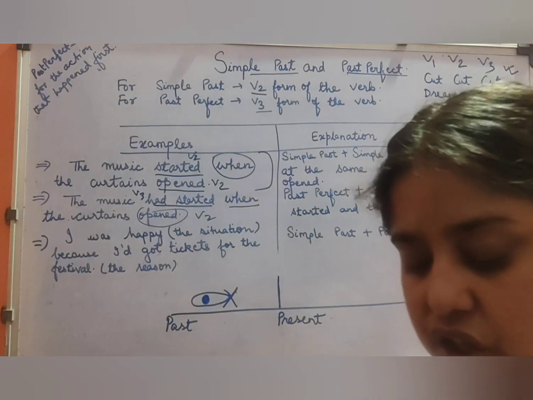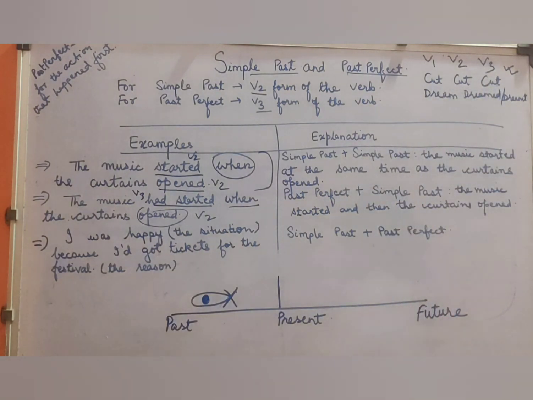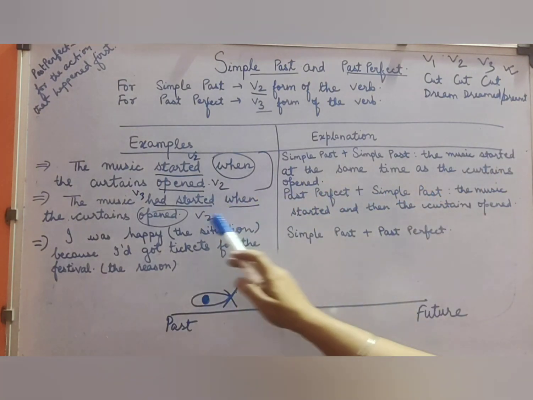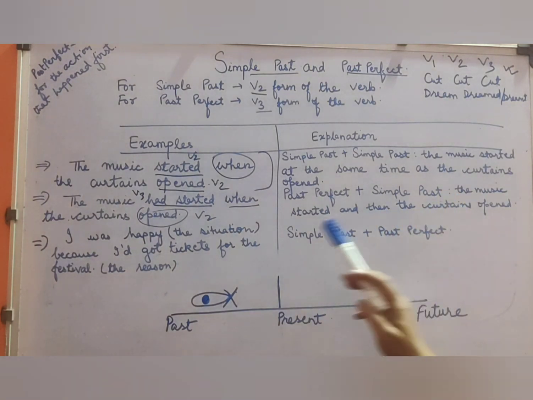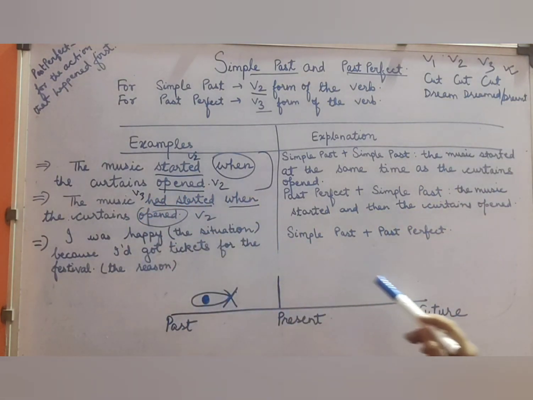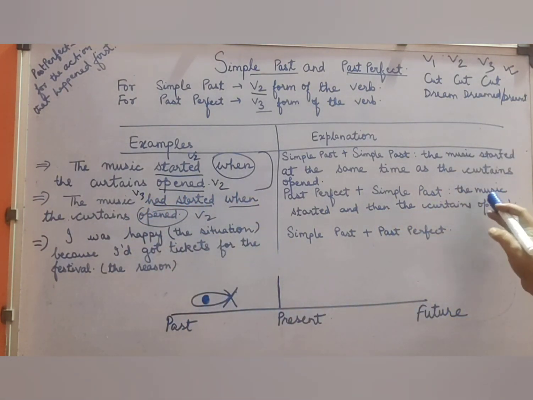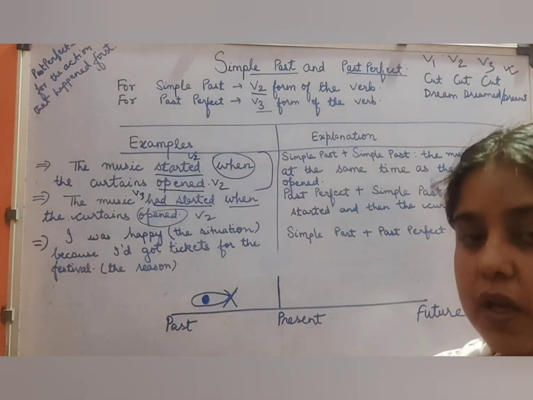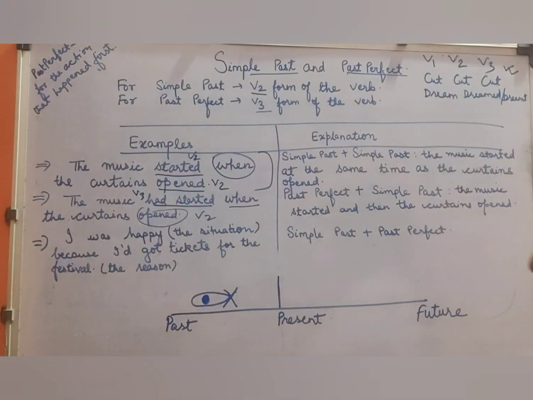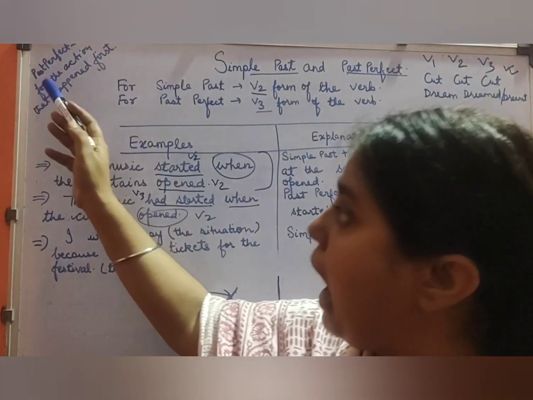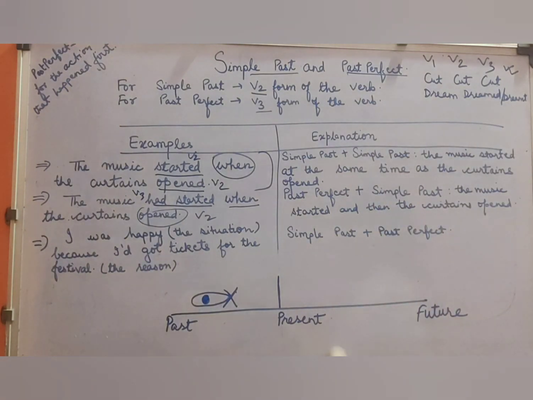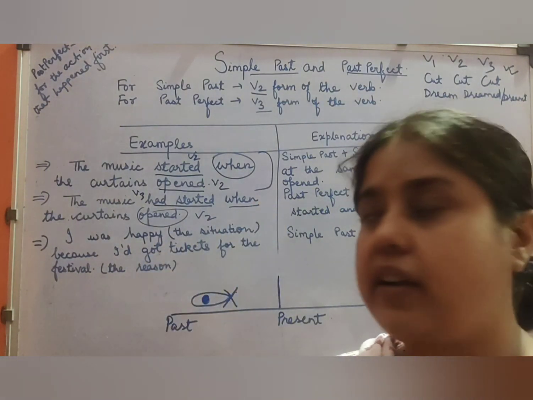If such kind of questions are given, how to solve? So as you can see over here, past perfect plus simple past tense, opened, has been used in the same sentence. It simply implies that the music started and then the curtains opened. The music had already started. It means past perfect is used for the action that happened first.